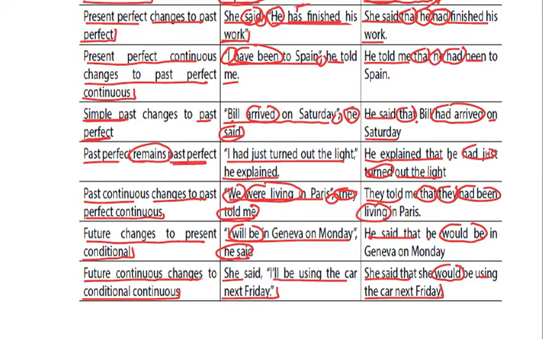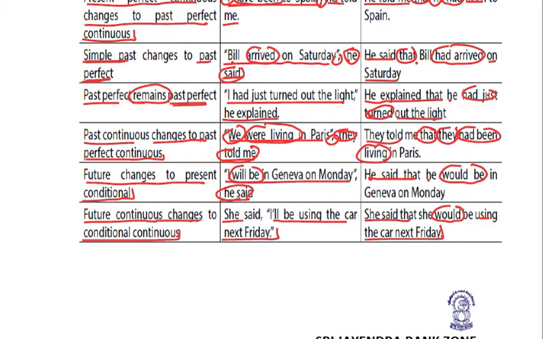So these are all the set of rules that we not only need to understand, but we need to remember. And the simple concept is, whatever is in direct speech in the inverted commas, if it is present, then it is converted into corresponding past. Simple present will be converted into simple past. Present continuous will be converted into past continuous. Present perfect will be converted into past perfect. Present perfect continuous will be converted into past perfect continuous.